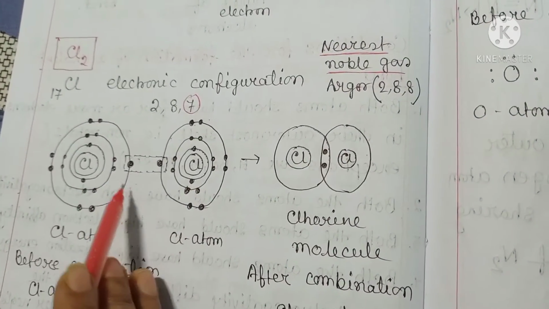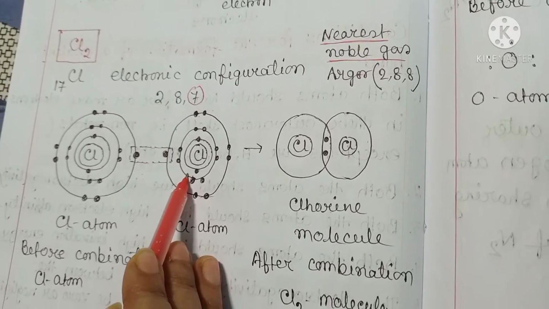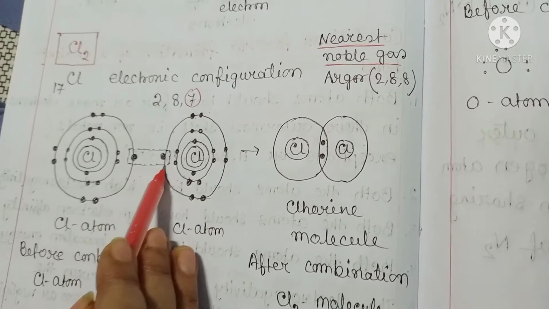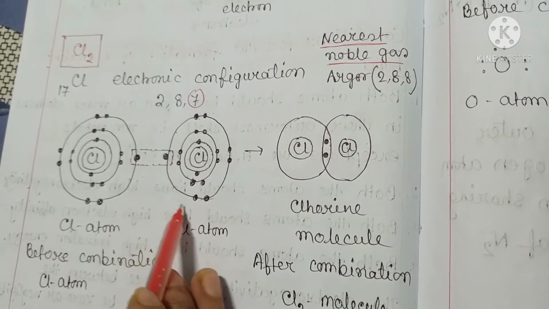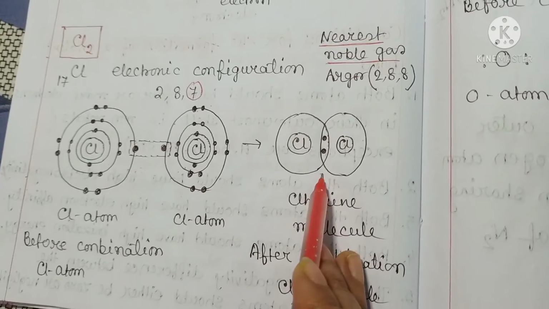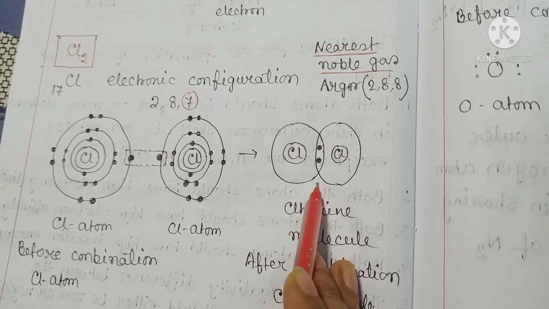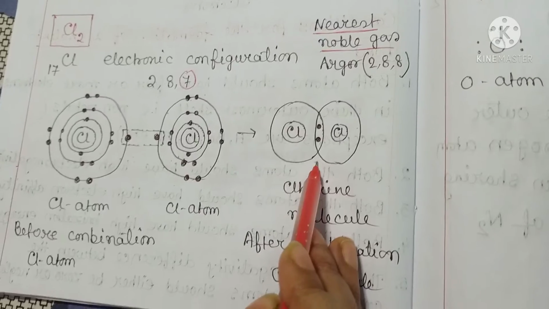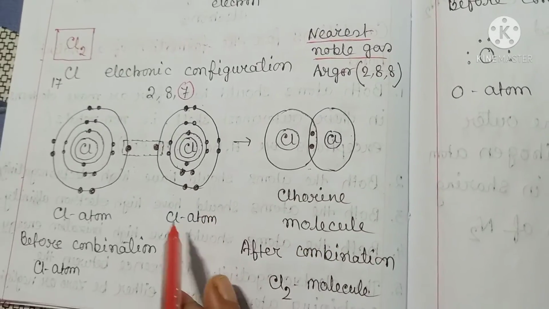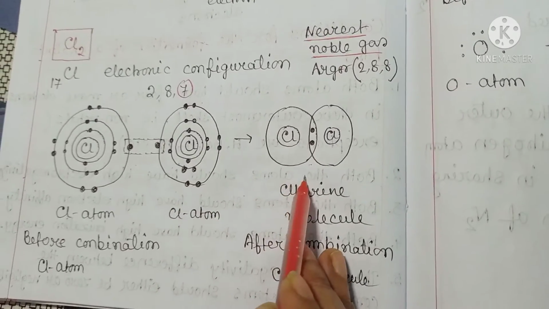Therefore, each of the 2 chlorine atoms contributes 1 electron so as to have one shared pair of electrons between them. So both the atoms attain stable octet structure.